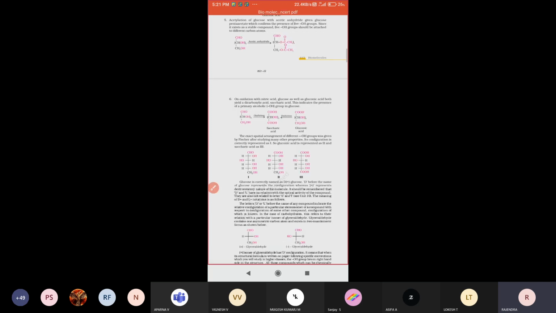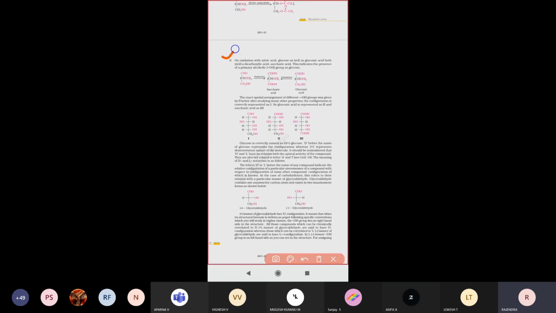Next, the sixth point. Glucose molecule, if you do oxidation, will form saccharic acid. Same as gluconic acid, if you do oxidation, it also produces saccharic acid. So the saccharic acid represents that the glucose structure contains one primary alcohol. Like that, it is confirmed.